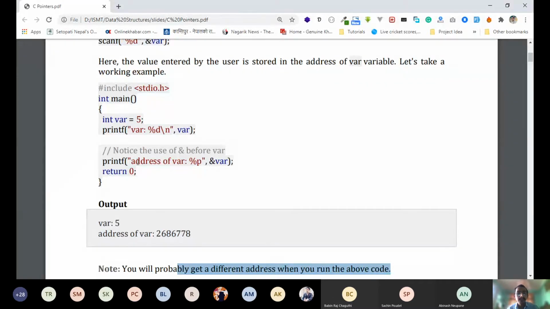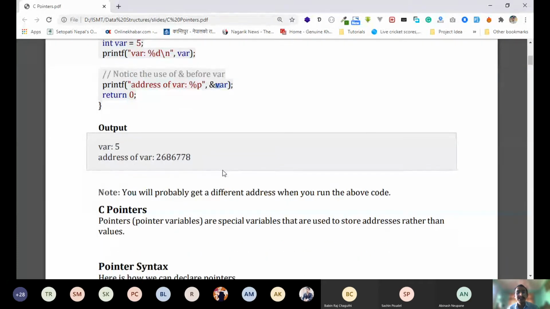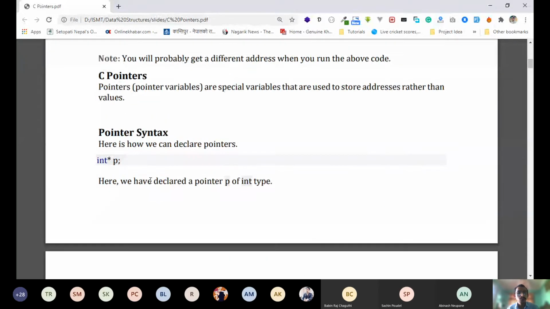So it might be different for all of your programs, because it might be stored in a different location on each individual computer. This is how we get the address of any variable, just by putting an ampersand at the front. So now let's dive into C pointers. You must do this program.